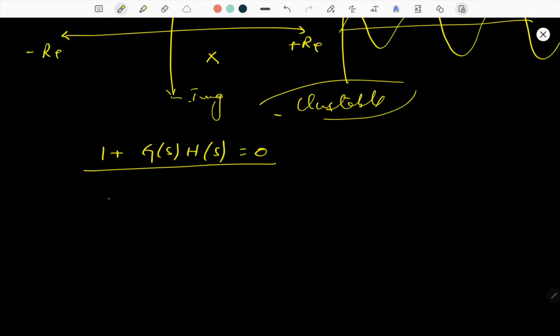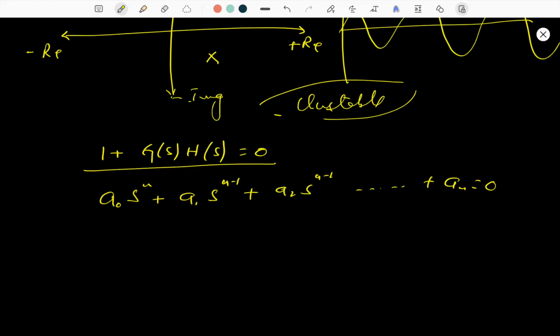In general, a0 s^n plus a1 s^(n-1) plus a2 s^(n-2) and so on, plus an equals 0. Only the sign of the real part of the roots of the polynomial is to be ascertained, which in turn indicates absolute stability.